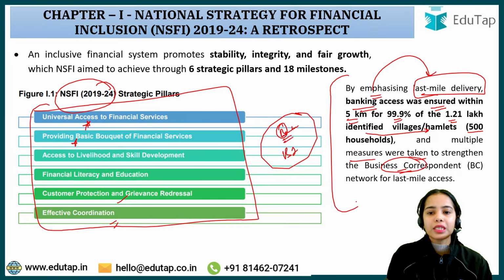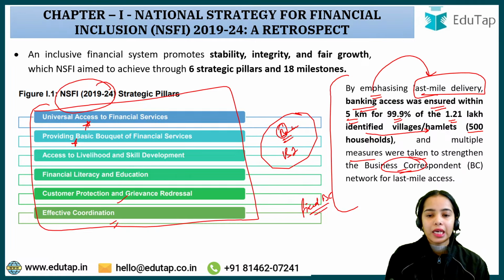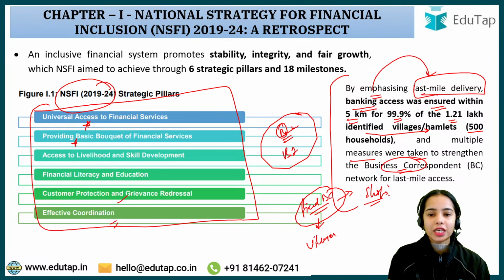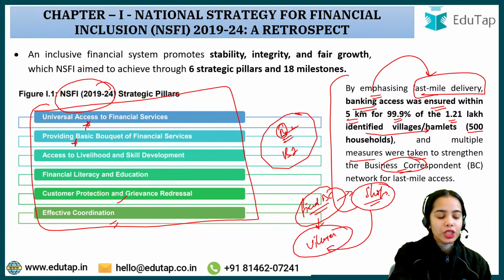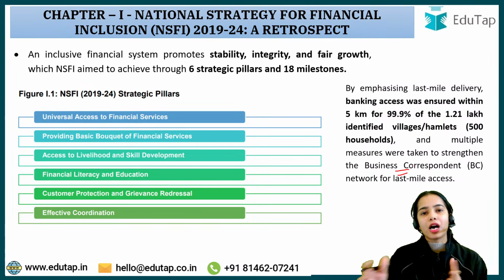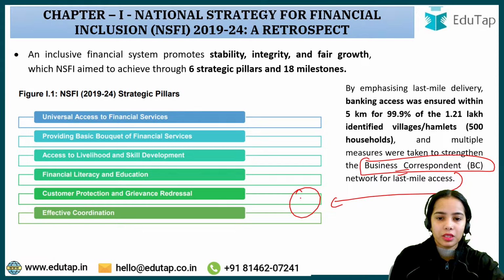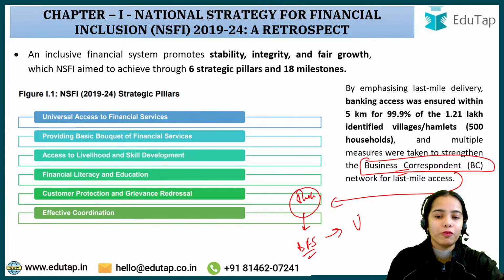Okay, business correspondents, like the fixed business correspondents, are present in the villages in the form of, let's say, a village person who has a shop. Through that shop, the village person is providing the basic banking services to the villagers. So this is the idea. The business correspondents are the extended arm of the banks. It can be a kirana store, a digital services shop, any kind of shop, through which the shop is providing the basic financial services to the people.